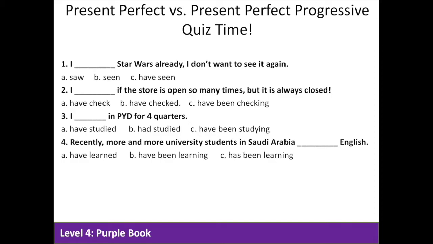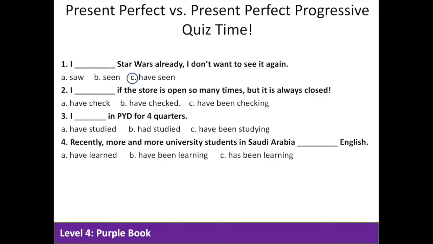Question 1. I blank Star Wars already. I don't want to see it again. Here the focus is on doing something in the past, something that's finished and we don't necessarily know when. So we'll use the present perfect. Don't forget that the grammatical structure must include have or has plus the past participle. So C is the correct answer.